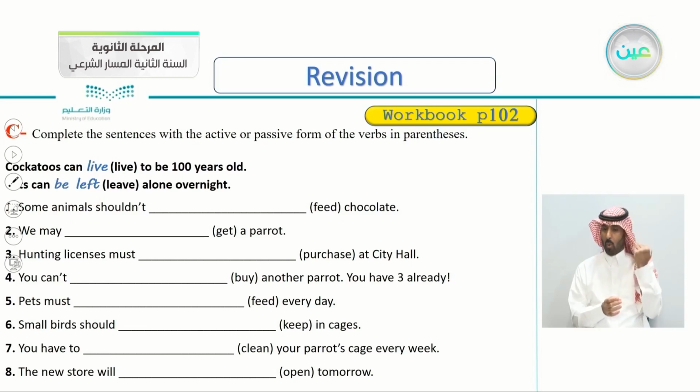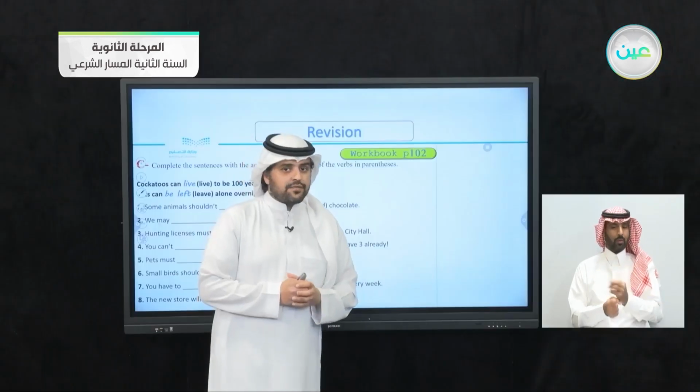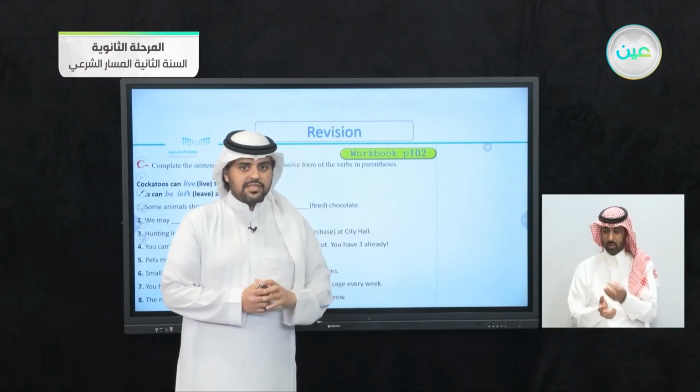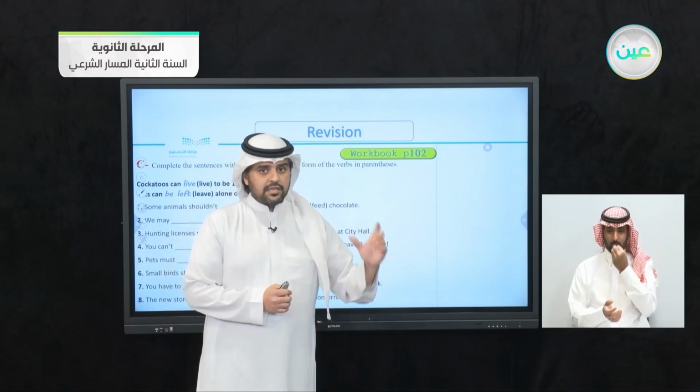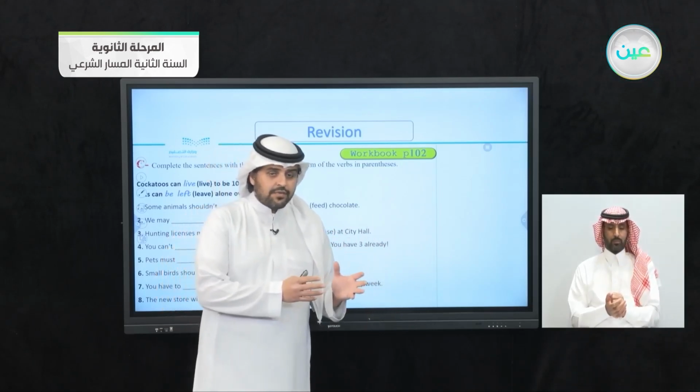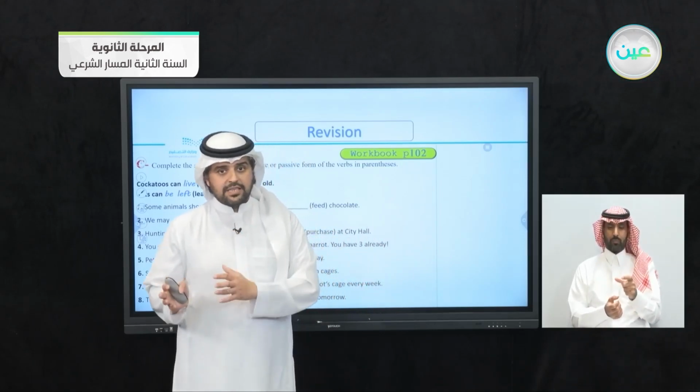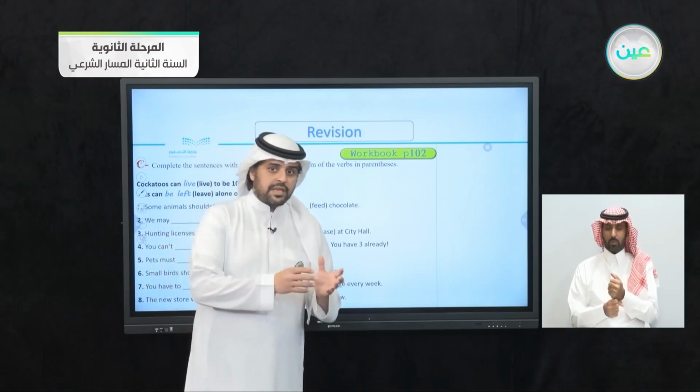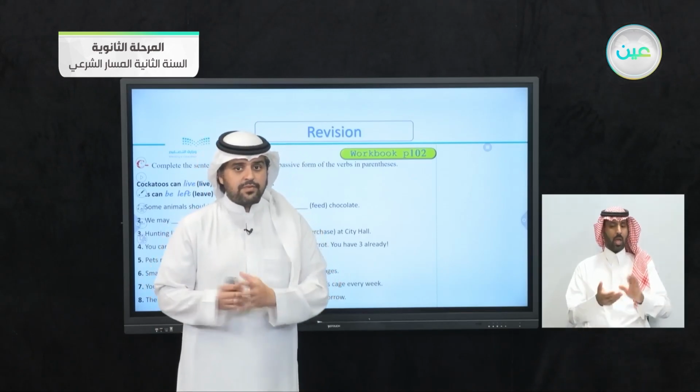So let's take number one. Some animals shouldn't feed chocolate. The verb here is feed. If you remember the form for the passive, any form of be, then the past participle of the verb.